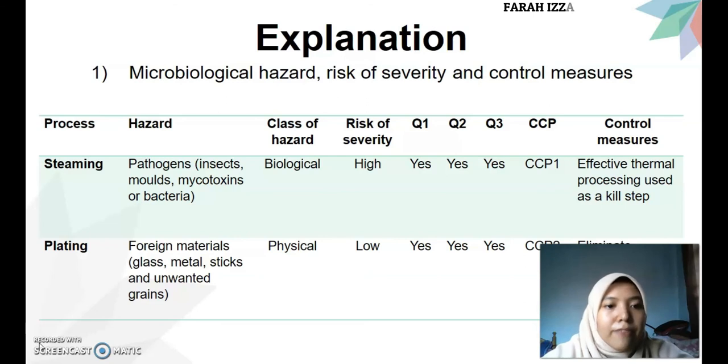CCP2 is the plating process. The hazard may be foreign material such as glass, metal, sticks, and unwanted grains. So the class of the hazard is physical. The risk of severity is low. So it can be CCP2, and the control measure is eliminating potential sources of physical hazard.